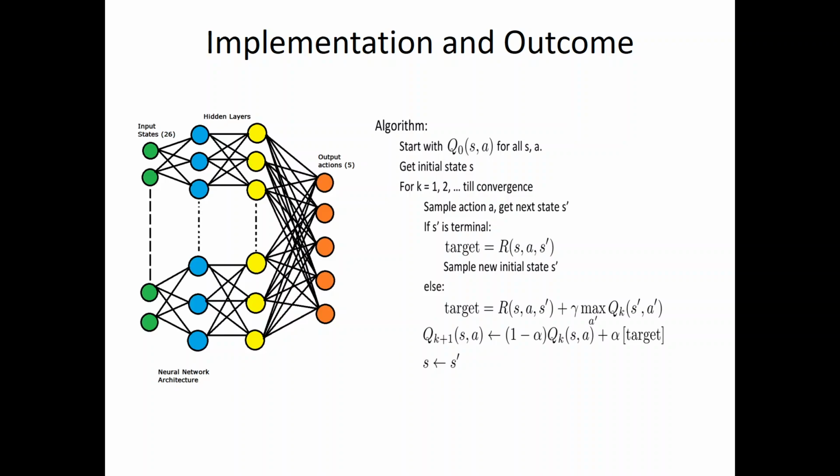Initially we choose a random action, either by exploration or exploitation, because here we are using an epsilon greedy strategy. What the epsilon greedy strategy does is explore the environment as well as exploit the environment. Why is it necessary in robotics?